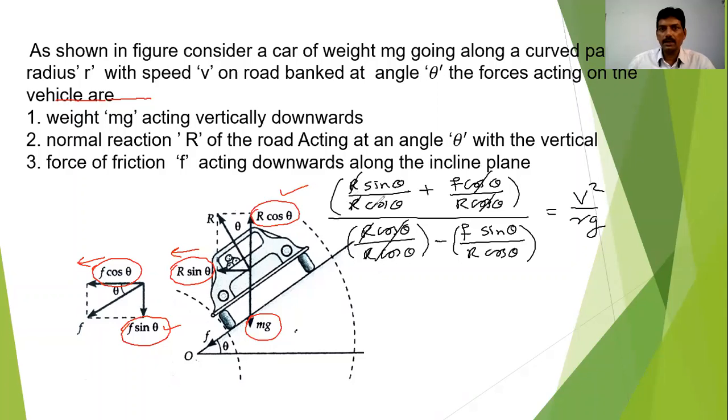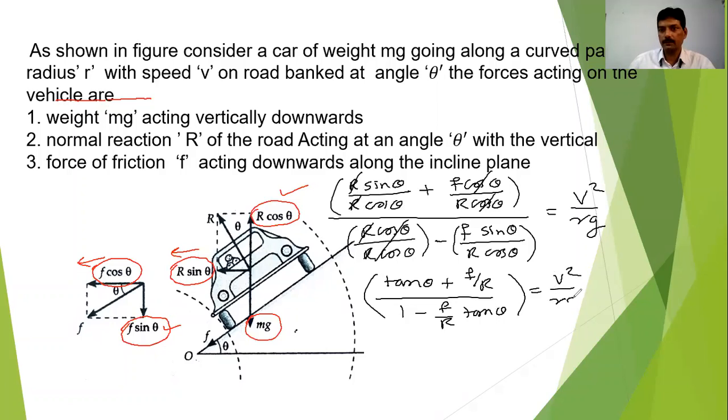You can say r sin theta upon r cos theta, that is tan theta, plus f upon r, divided by 1 minus f upon r tan theta, which is equal to v square upon rg.